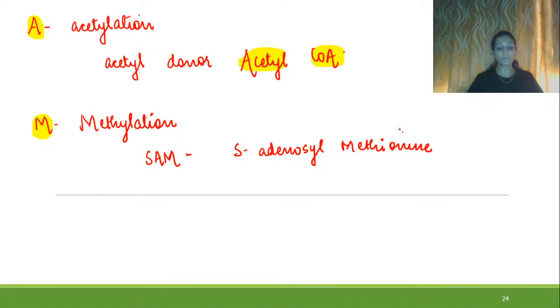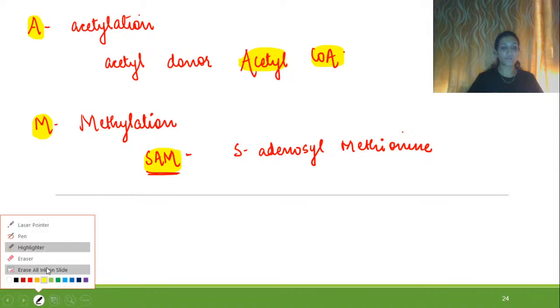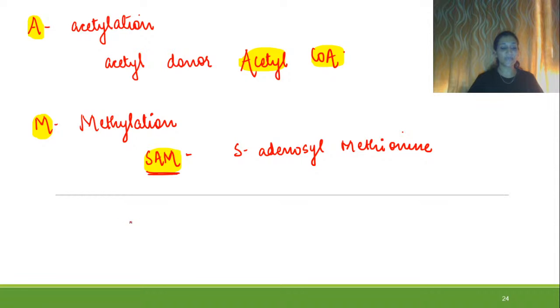S adenosyl methionine is your universal methyl donor. So methylation will occur with the help of SAM. And the example for the detoxification with the help of methylation reaction is conversion of epinephrine into metanephrine.